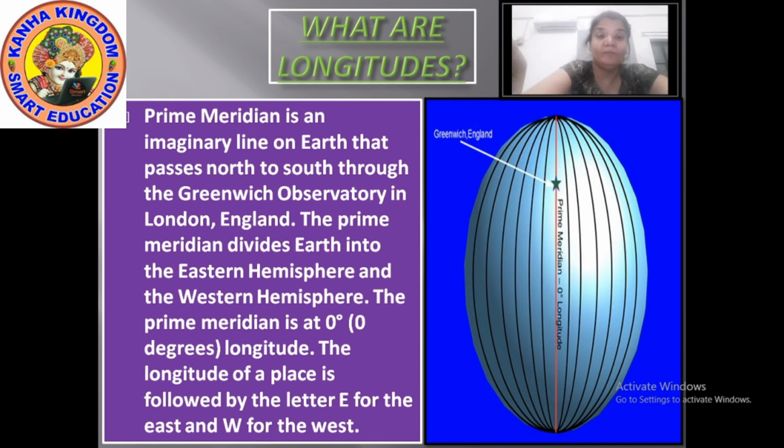Now how? The equator divides the earth into two equal halves, and the prime meridian again divides the earth into two equal halves.